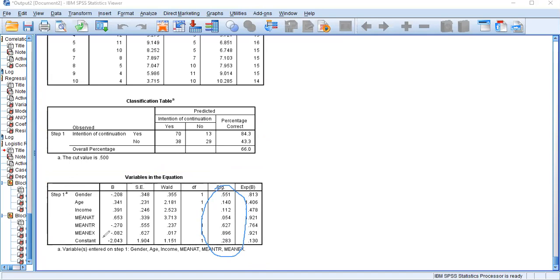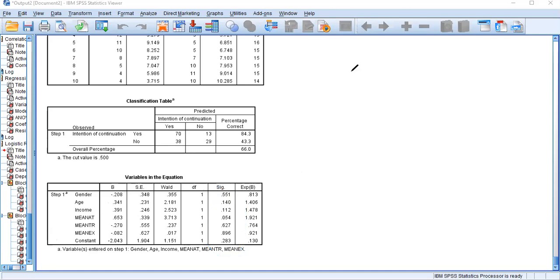Therefore, we cannot say that the continuation of purchasing is influenced by those selected factors. Since there are none, you don't need to worry about the beta value. But if you have some p-values less than 0.05, then you can say from the beta value whether there is a positive relationship or a negative relationship.